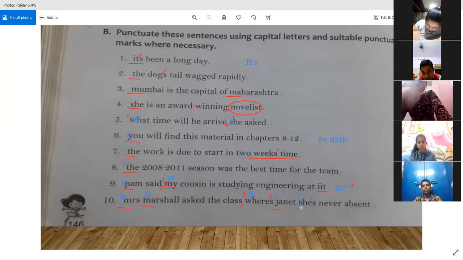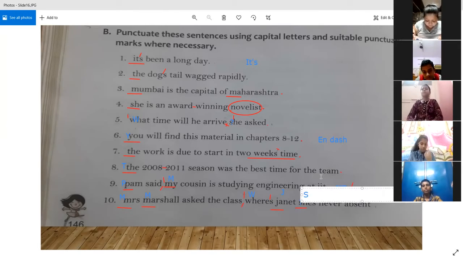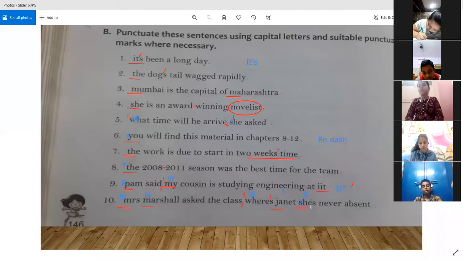So after the question mark, naturally S should be in capital, right? So this S of she's has to be in capital. Then we find that again there is a contraction. So again we need an apostrophe after she, because it is the short form for she is, right? And then never absent. So we will put a full stop over here, and then we are going to close the quotation mark.